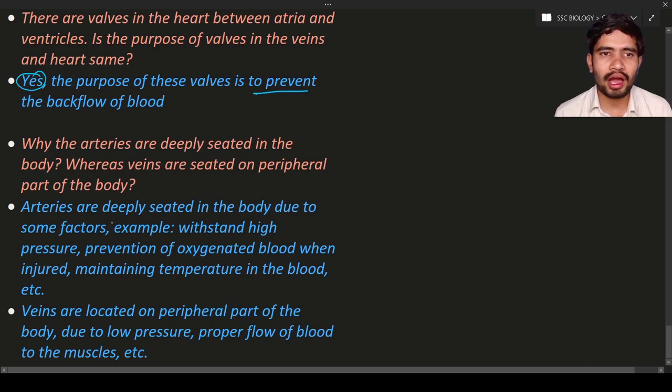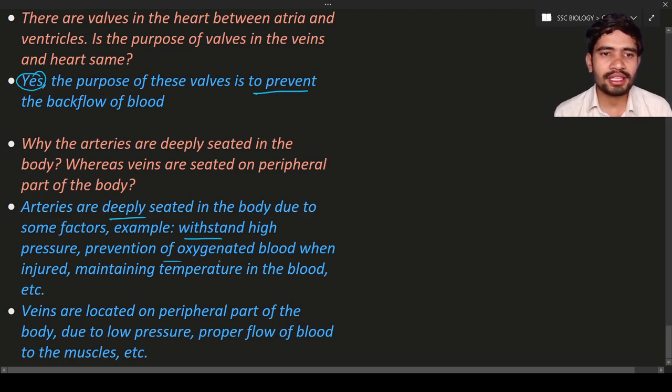The arteries are deeply seated in the body, in the muscles, to withstand the higher pressure exerted by the heart on the arteries. Also, when a blood vessel is injured, the loss of oxygenated blood should be prevented. So this is the reason the arteries are deeply seated in the body.